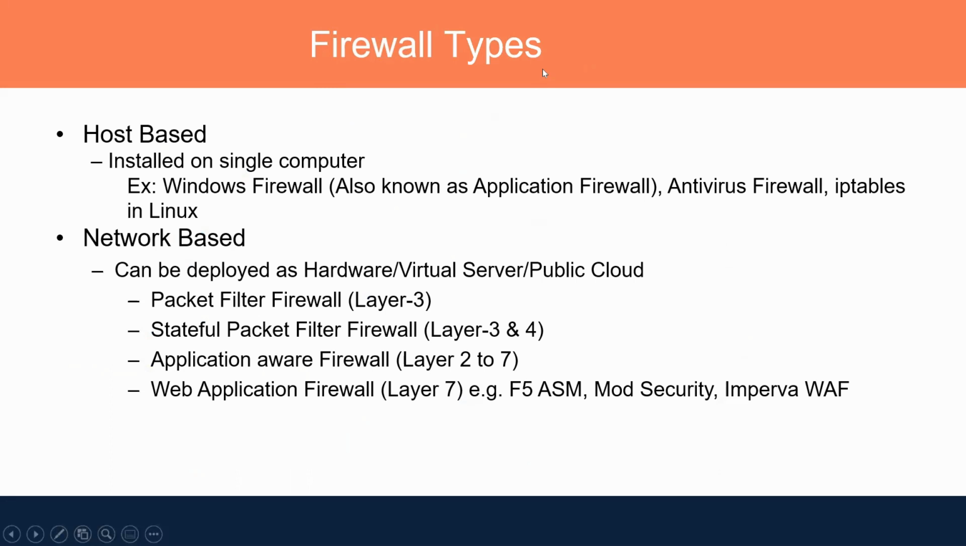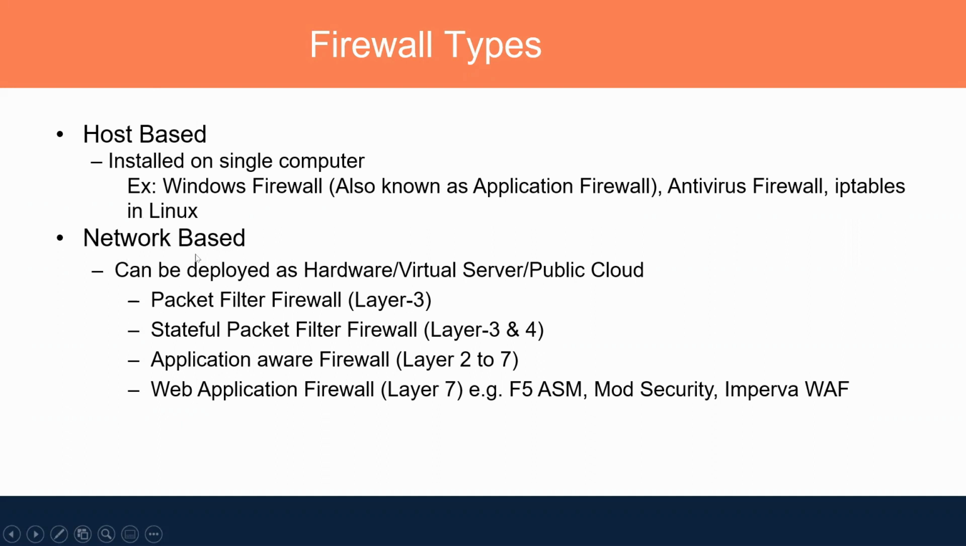Now, if we talk about firewall types, we have different types of firewall. One is the host-based firewall, which is installed on a single computer. That means it is able to protect only a single host. You can take the example of Windows Firewall. Some antivirus software also provides a firewall feature. On Linux machines, we have iptables. So these are host-based firewalls that protect only a single host.